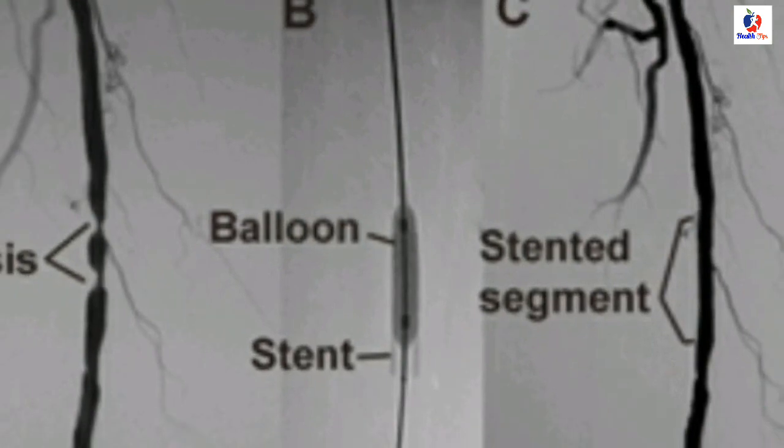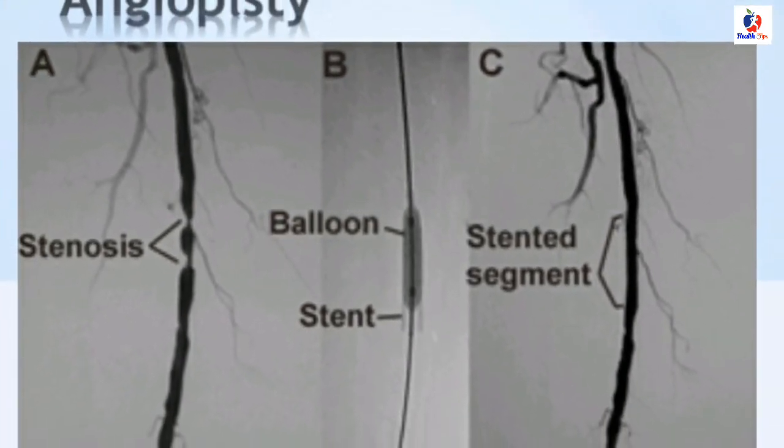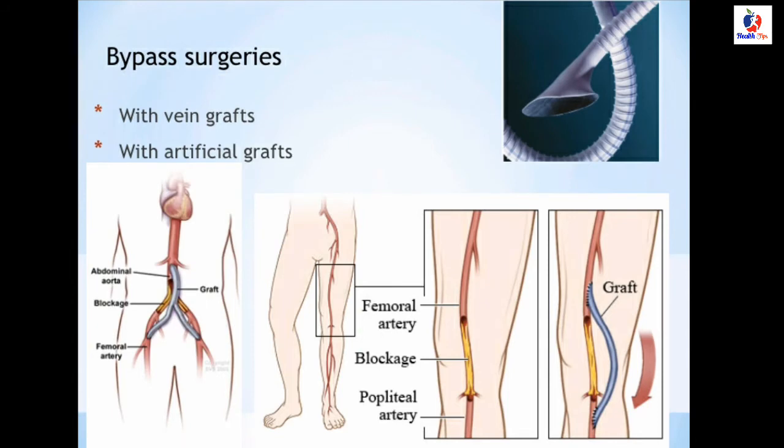This picture shows angioplasty, how it is done, with balloon and stenting. When we talk about surgical intervention, it has embolectomy, thrombectomy, endarterectomy, bypass surgeries, amputation and sympathetic denervation. Endarterectomy removes atheromatous plaques. This picture shows how it happens. Bypass surgeries can be done mainly with vein grafts or artificial grafts. This picture shows how it is done.